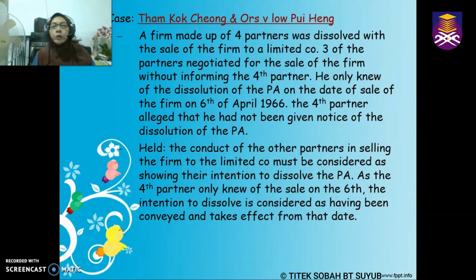When they conducted the negotiation for sale, they did not inform the fourth partner. The fourth partner became aware of the sale of the firm only on the date of sale, which is 6 April 1966. So the fourth partner says that he was not given notice, and because of that, the dissolution is not valid.